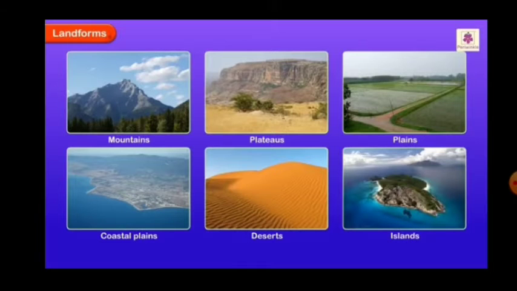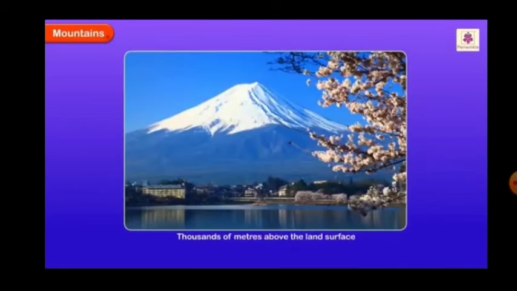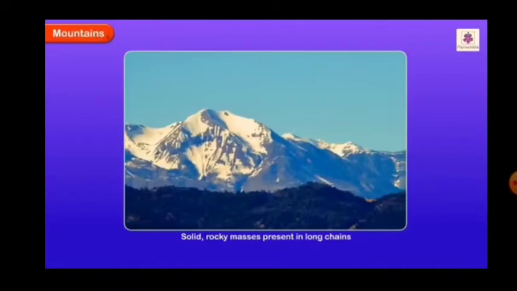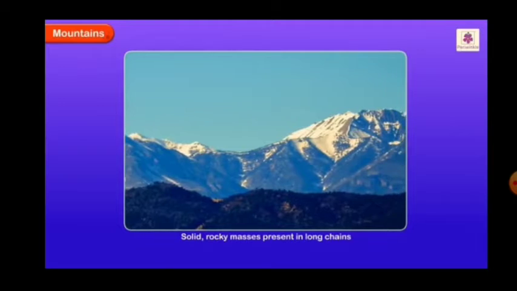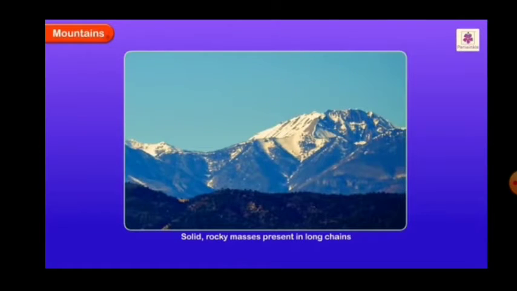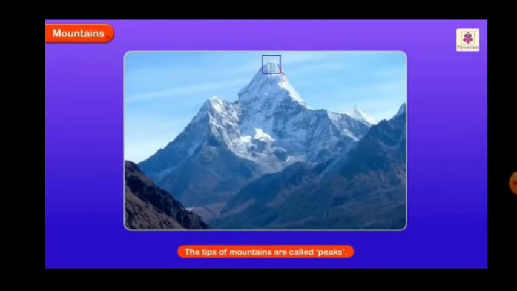First, we have mountains. Mountains are landforms that rise up to thousands of meters above the land surface. These are solid rocky masses present in a long chain. The tips of mountains are called peaks.